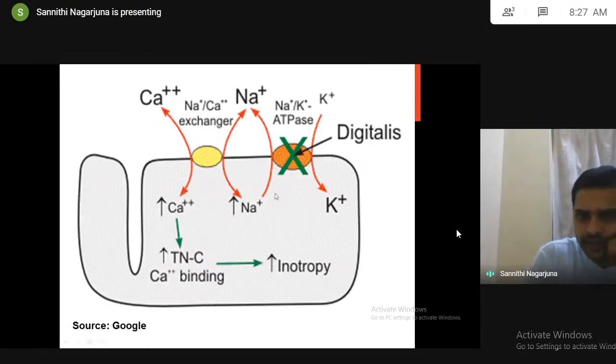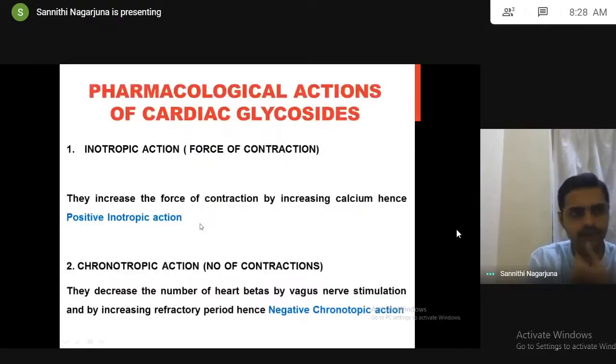See sodium-potassium ATPase: sodium out, potassium in. Sodium going out lets calcium go out. But if you stop this, sodium will not go out, so calcium also will not go out. Intracellular sodium increases, and intracellular calcium increases. So, the pharmacological actions, if you see cardiac glycosides,